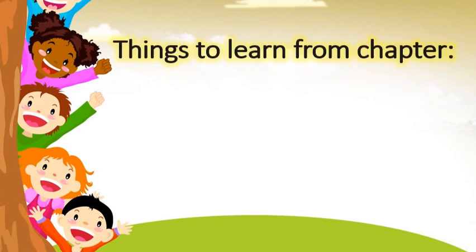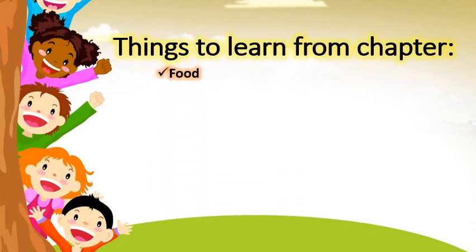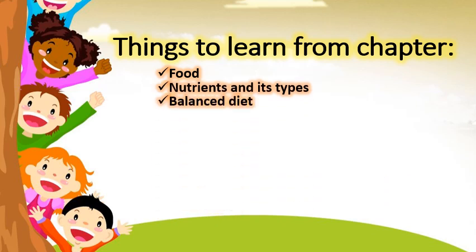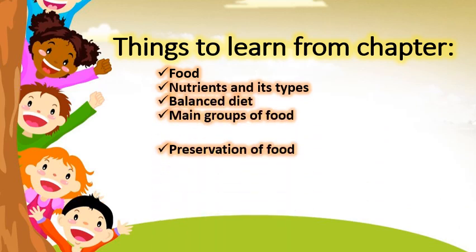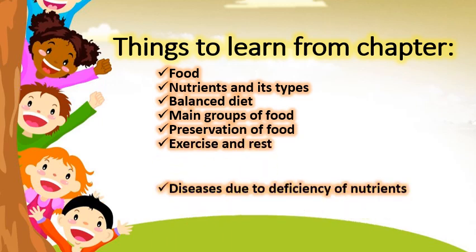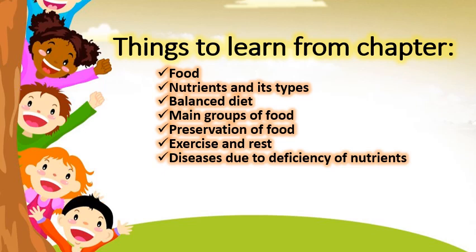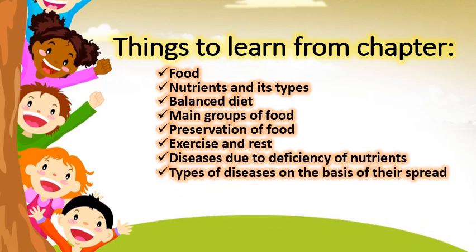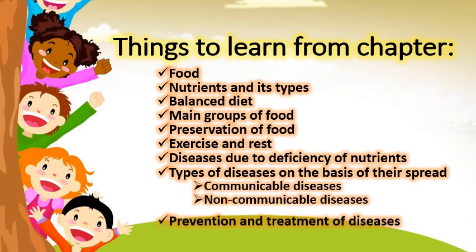Here are the things to learn from the chapter, which include food, nutrients and its types, balanced diet, main groups of food, preservation of food, exercise and rest, diseases due to deficiency of nutrients, and types of diseases on the basis of their spread, which are communicable and non-communicable diseases.